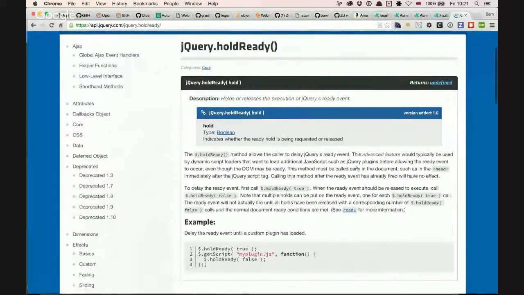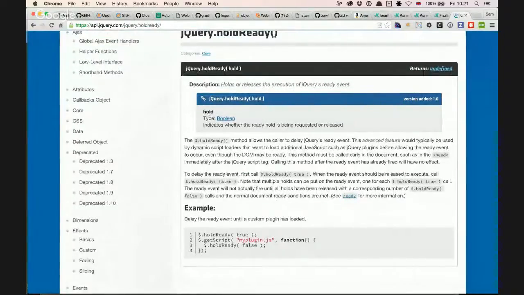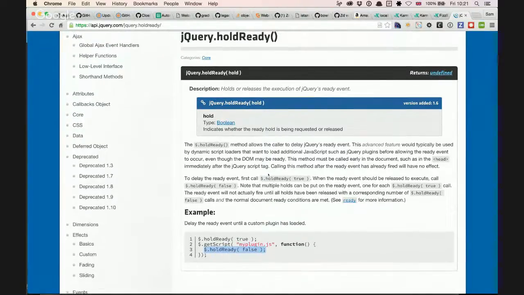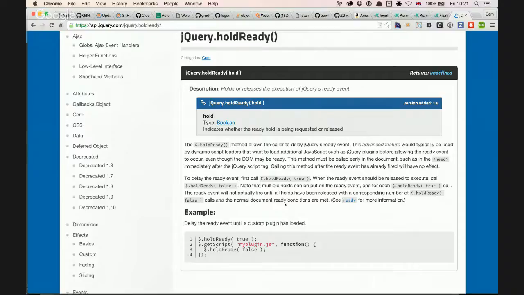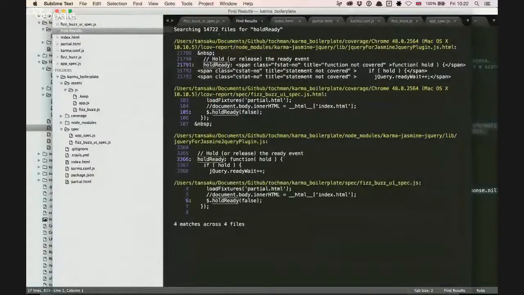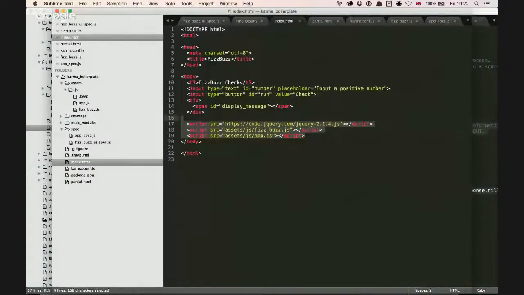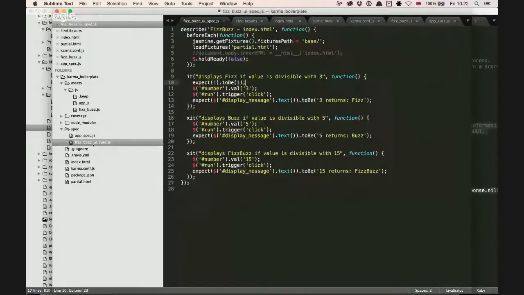Yeah. So in your solution for the pure Jasmine implementation, we set that in the spec runner HTML. I remember it well. I'm slightly surprised there about the hold ready true not being used somewhere, but maybe it's default to true. I wonder if we can pass in some JavaScript into the Karma conf. Well, the interesting thing is that maybe Karma is actually already set up to handle that for us.